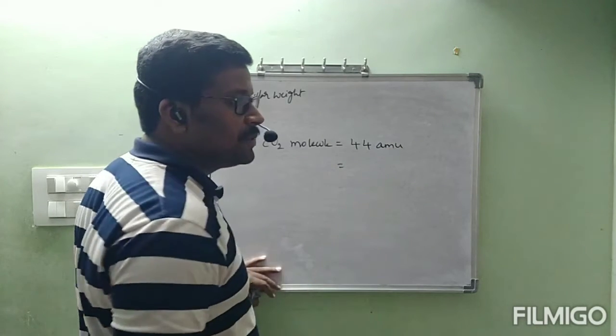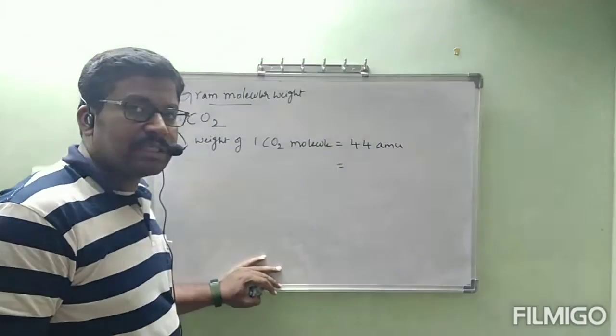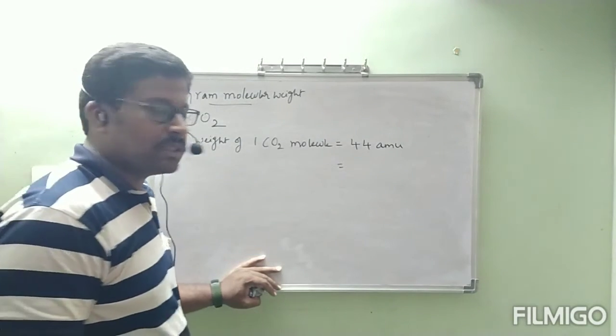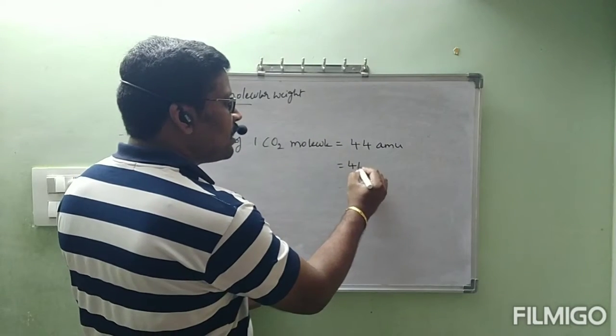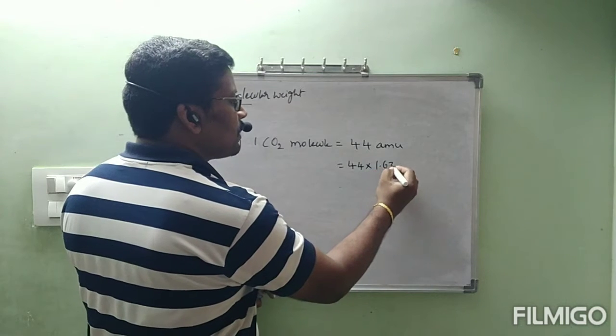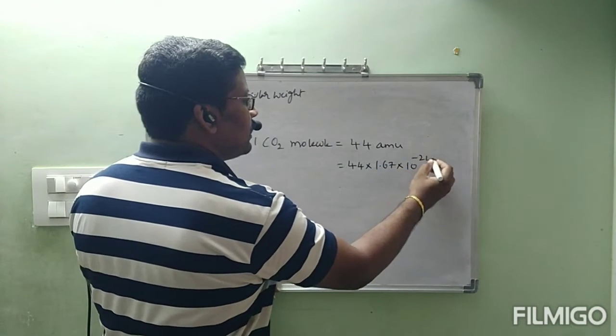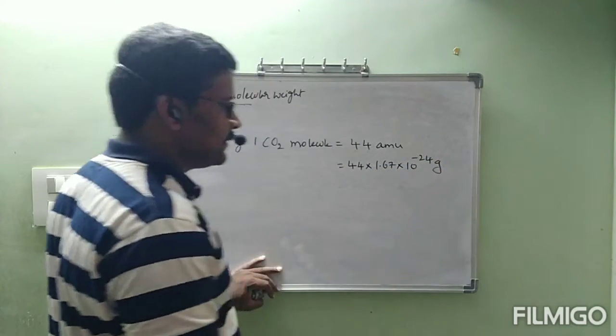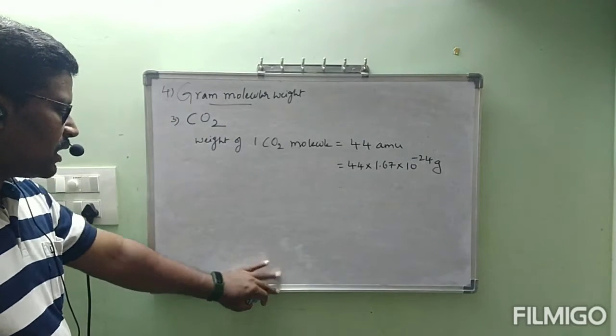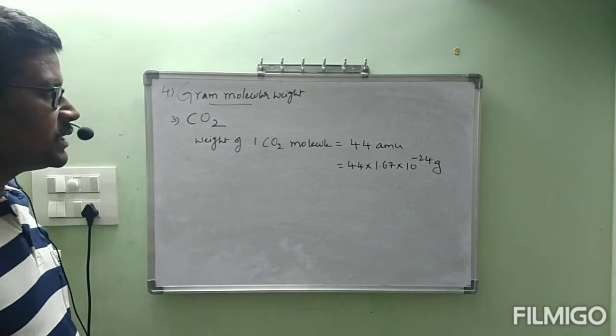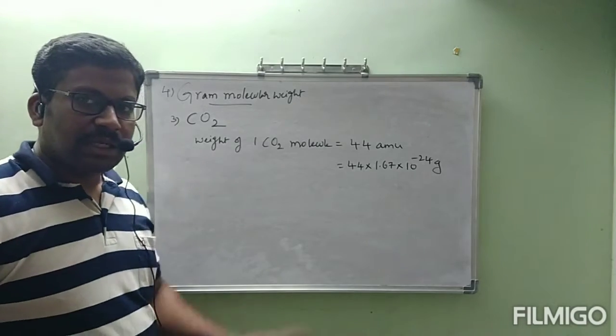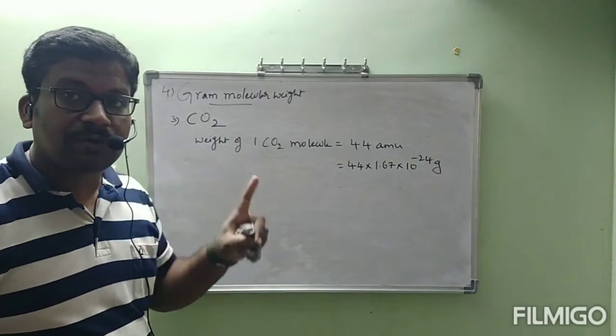What is meant by amu? amu is nothing but 1.67 into 10 power minus 24 grams. So I am writing here 44 into 1.67 into 10 power minus 24 grams. This is the mass of one CO2 molecule.